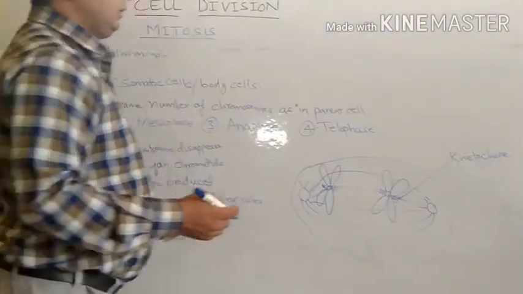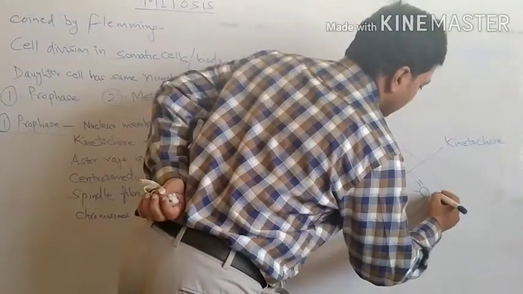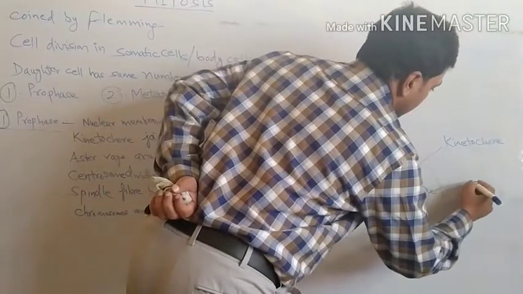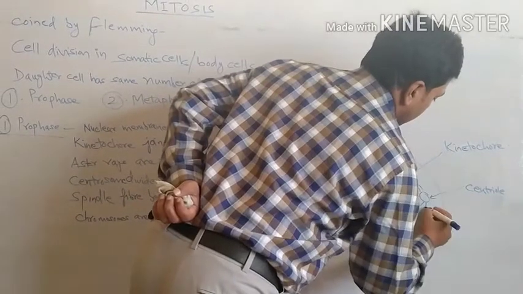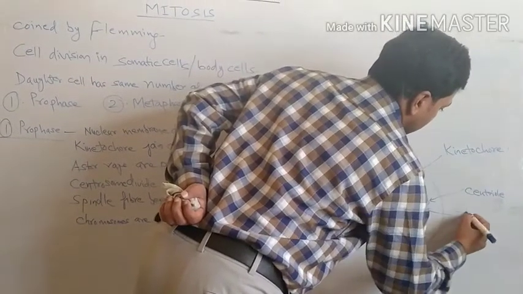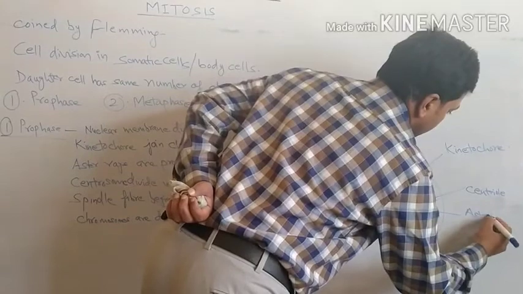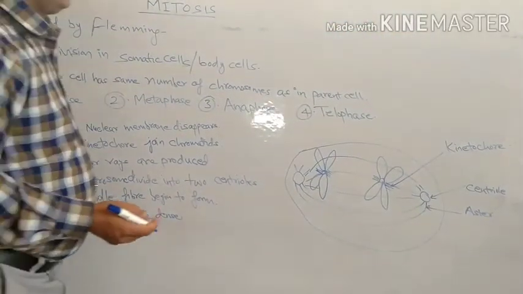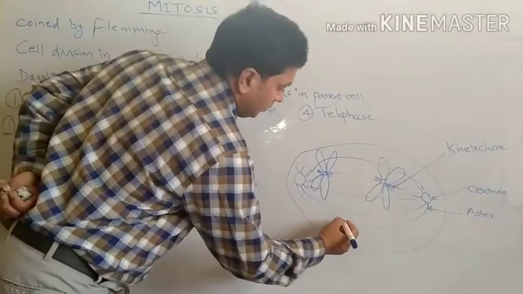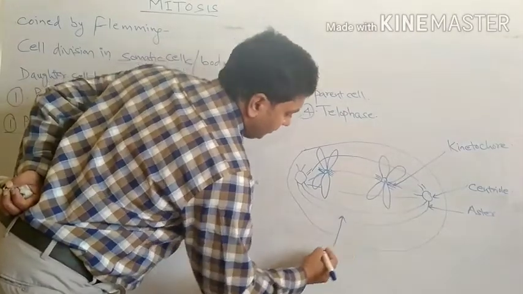You can write kinetochore, centriole, aster. Aster is formed by the centriole. This is the spindle fiber.